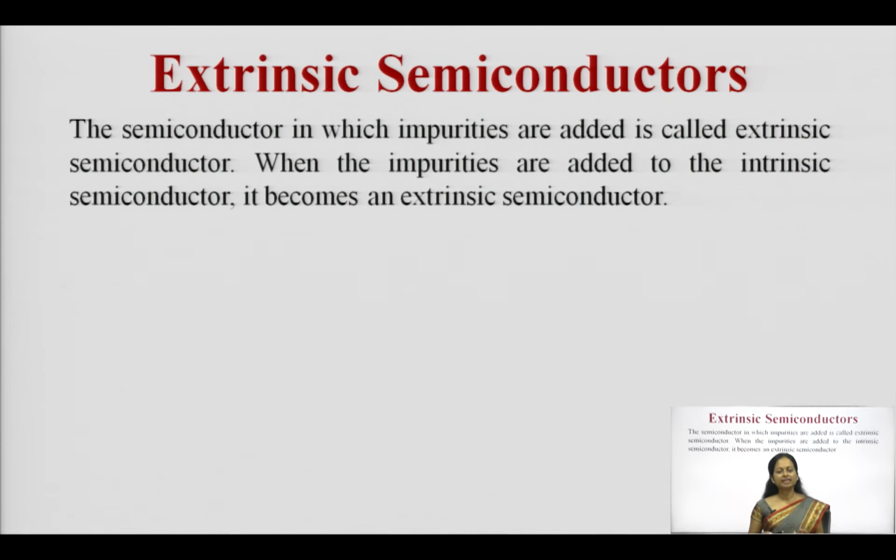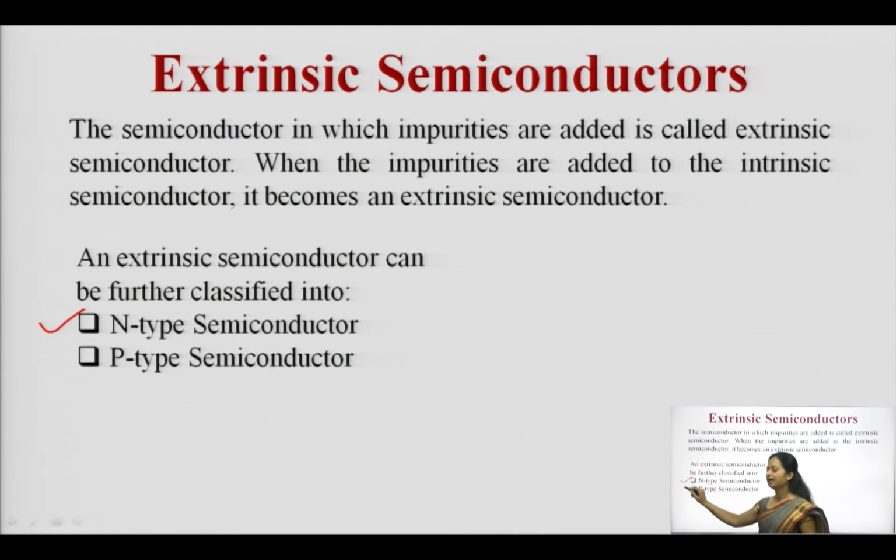Now, what do you mean by extrinsic semiconductors? Extrinsic semiconductors are those semiconductors where some impurities are added, and this process of adding impurity to the pure semiconductor is known as doping. Accordingly, two types of semiconductors are formed, known as n-type semiconductor and p-type semiconductor.